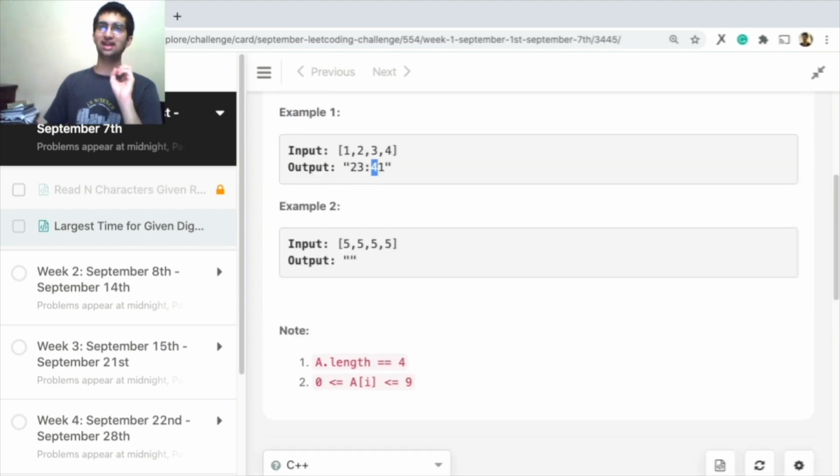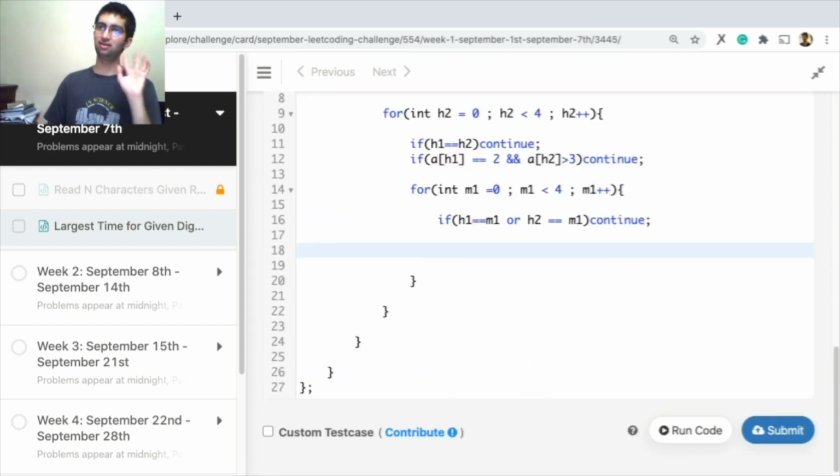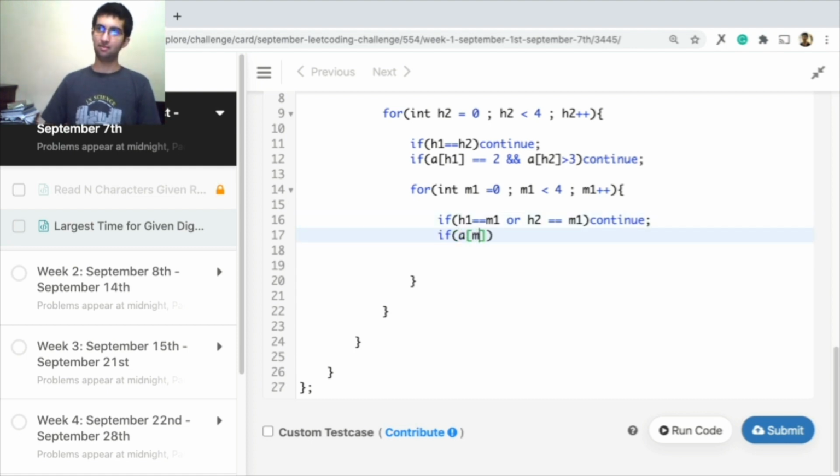This position can never be bigger than 5. The minutes cannot be 72, right? Because there are only 60 minutes in 1 hour. So that has to be: if minute 1 is greater than 5, continue, that's not a valid time.